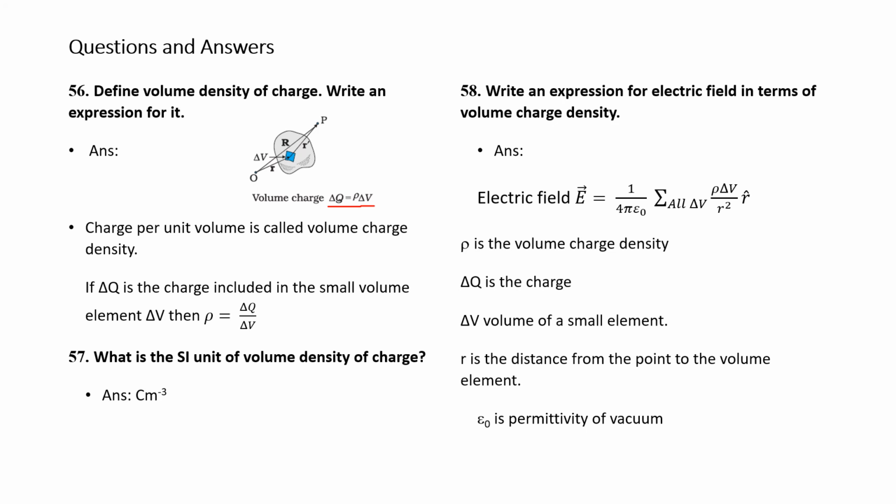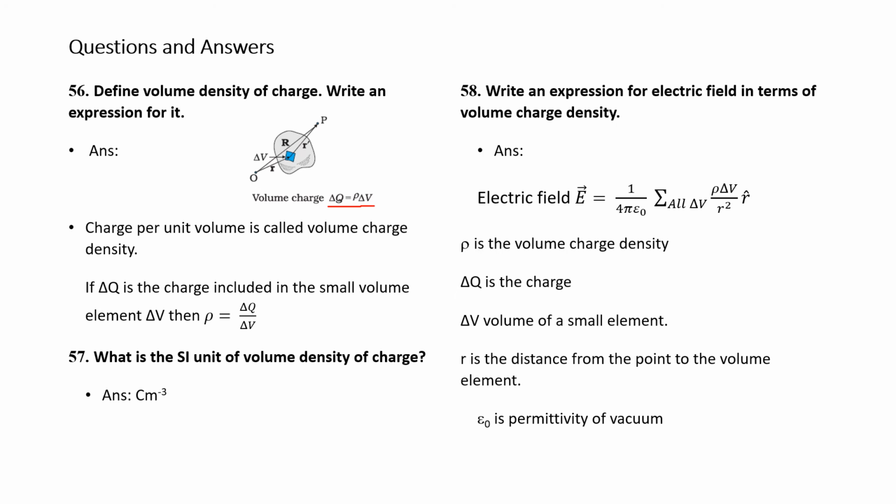Answer. We know electric field is equal to 1 over 4 pi epsilon naught, sigma, sum of all the elemental volumes, that is delta V, sigma delta V divided by R square. R is the distance between P and the volume. Here it is shown as R dash. Actually, in this equation, for simplification purpose we are writing R. Actually, if you refer to this diagram, it is R dash.